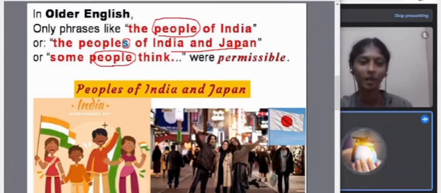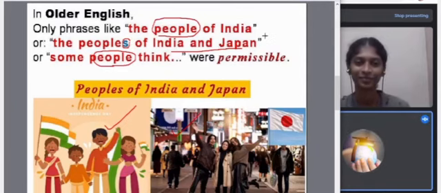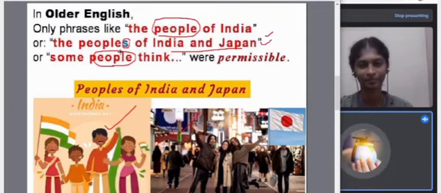So we have here pictures of people of India, people of Pakistan, people of Japan. People of India and people of Japan, peoples plural of India and Japan, peoples meaning two nations.